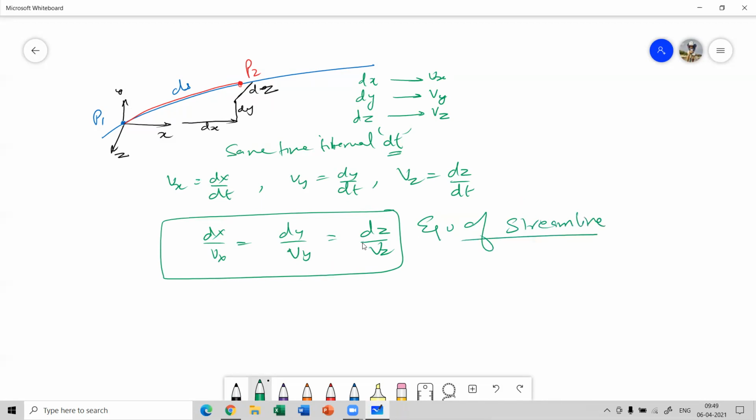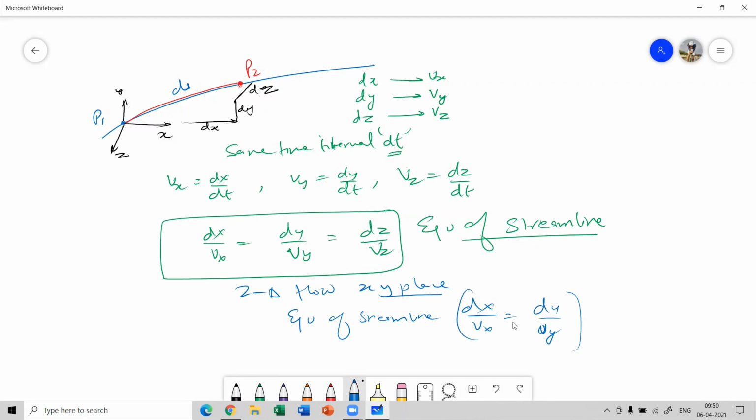Streamline is your dx by Vx equal to dy by Vy equal to dz by Vz. That's the equation of your streamline. Now, in a two-dimensional flow, in a given xy plane, the equation of streamline will be nothing but dx by Vx equal to dy by Vy. We'll be using these equations to solve for the streamline.